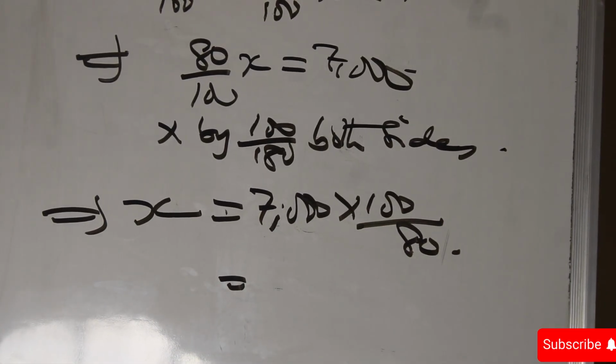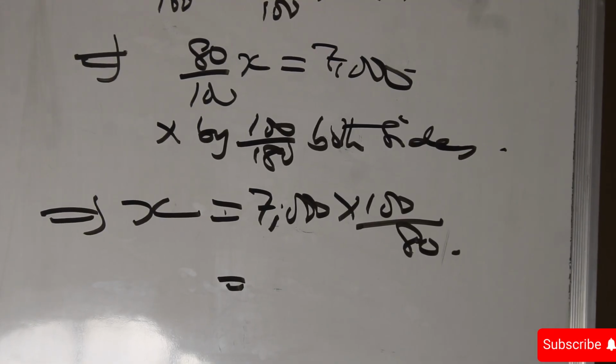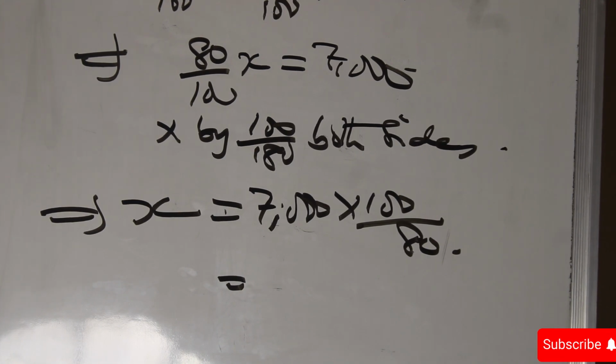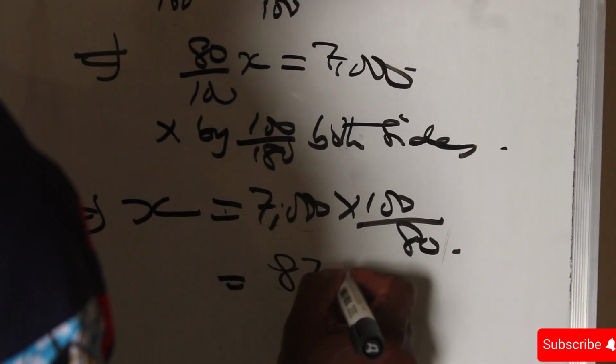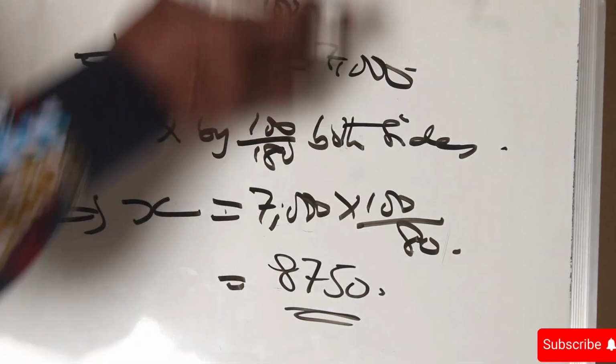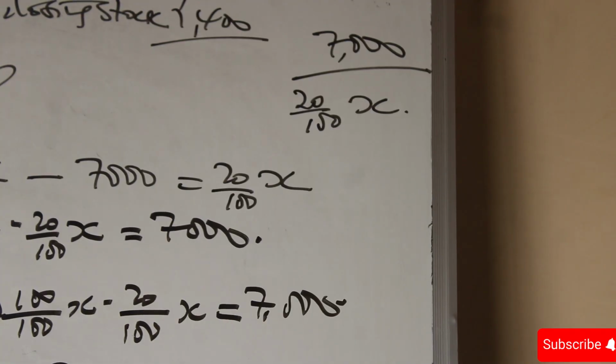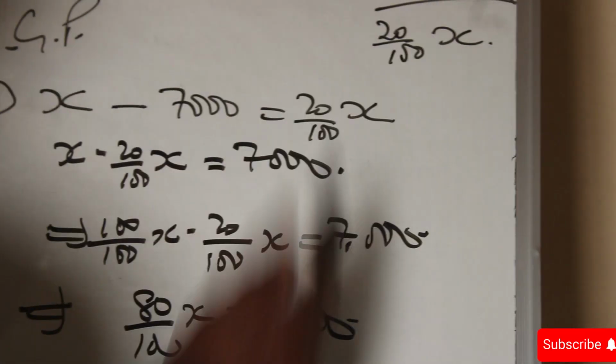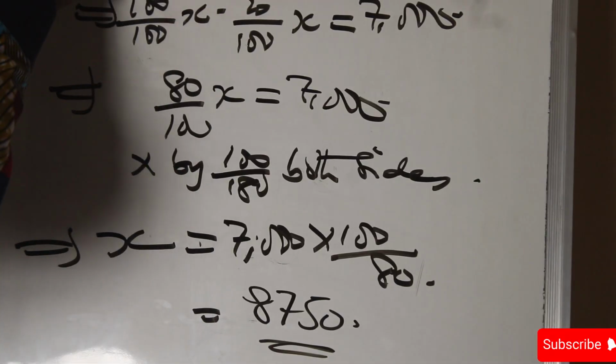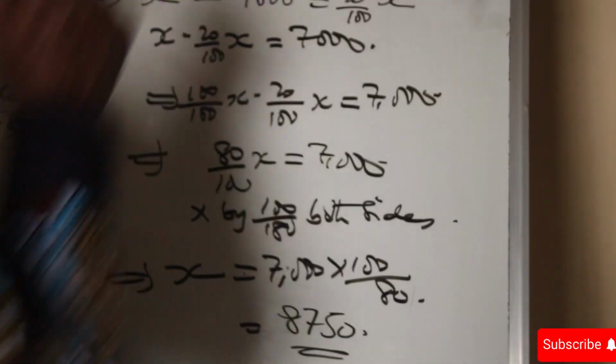7,000 times 100 divided by 80. We get a figure of 8,750. So we are saying X, our sales, is 8,750, and our gross profit is 20% of 8,750.